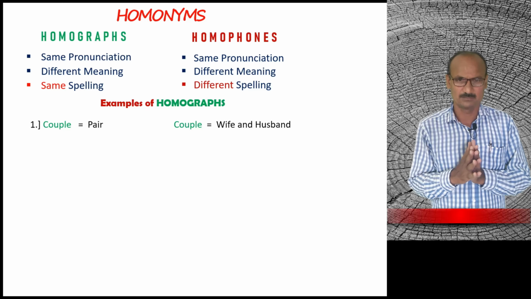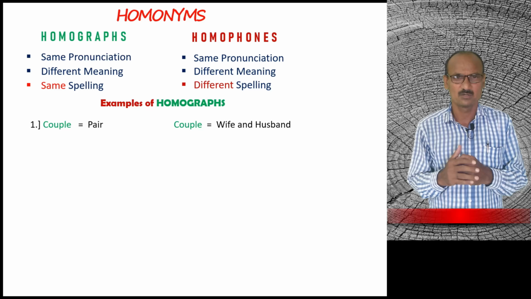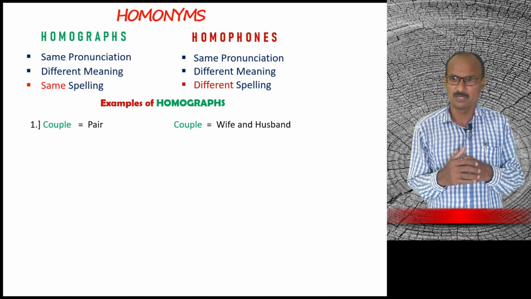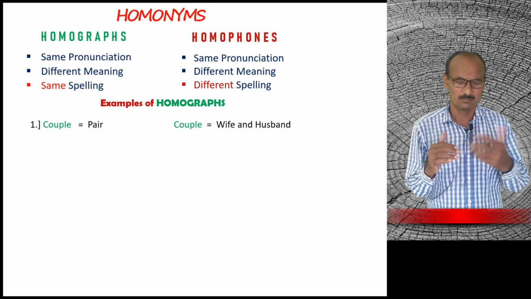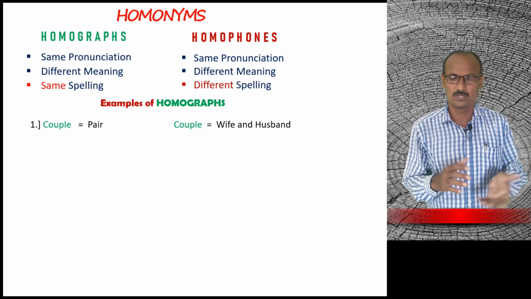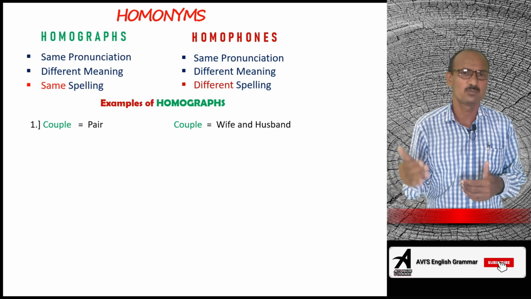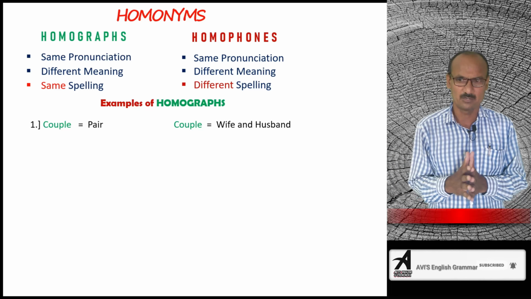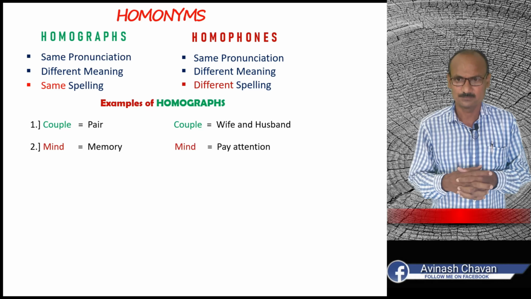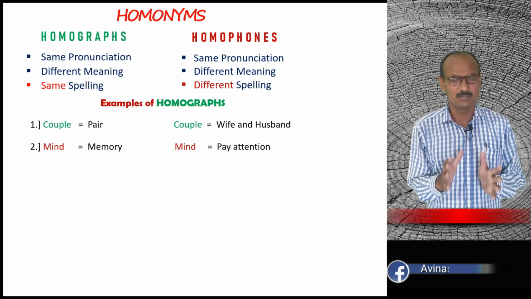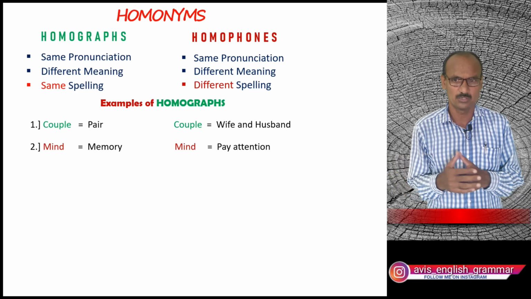Number one is couple. Couple means the pair and couple means wife and husband. The word couple has two different meanings. Many times a single word has more than one meaning. Sometimes it can have 3 meanings, 4 meanings, 5 meanings, but we have taken only 2 meanings in this video. Second word is mind. Mind means memory or mind means pay attention. The word has 2 different meanings.